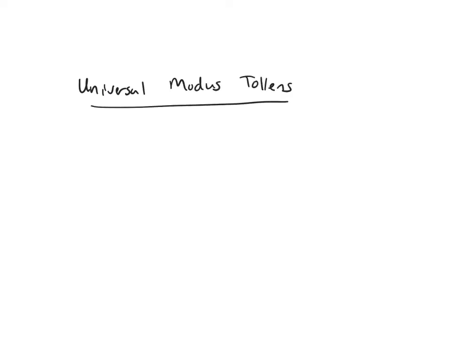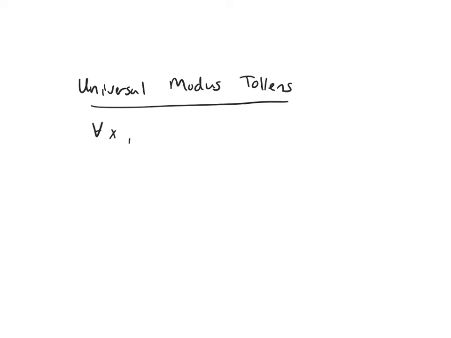So now let's talk about the universal modus tollens. So again, this is similar to the format for modus tollens, if you remember, but now it has a universal statement in it.